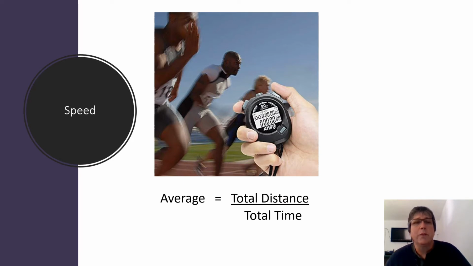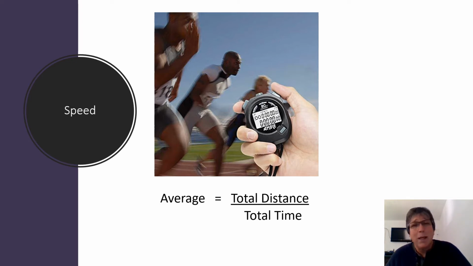Now, the third term is average speed. And average speed is a speed where we measure a total distance and divide it by a total time. It's not really the speed at any given instant, it's just what things average out to be. For example, if I ride from my house down to Georgetown, which is about 30 miles, and it were to take me an hour, then my average speed would be 30 miles an hour.